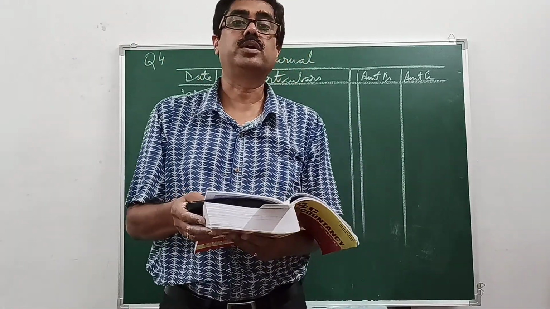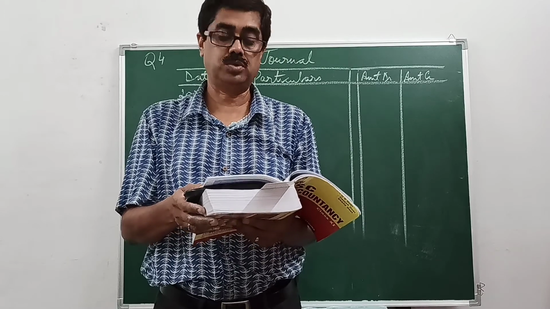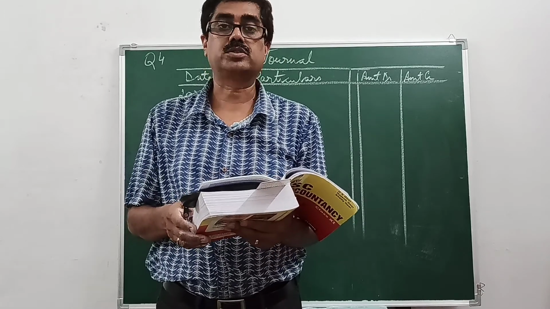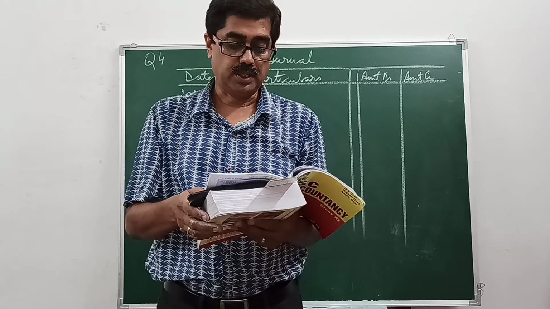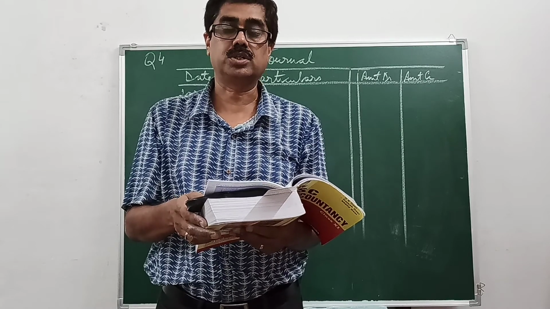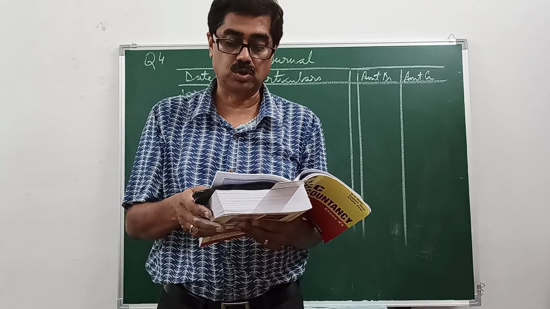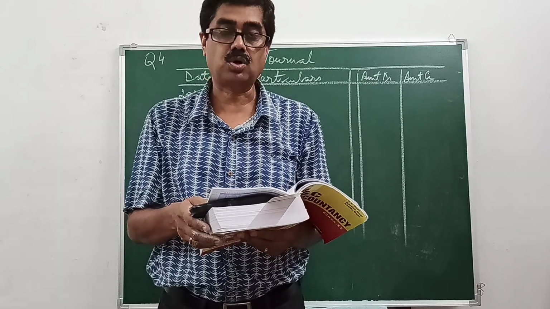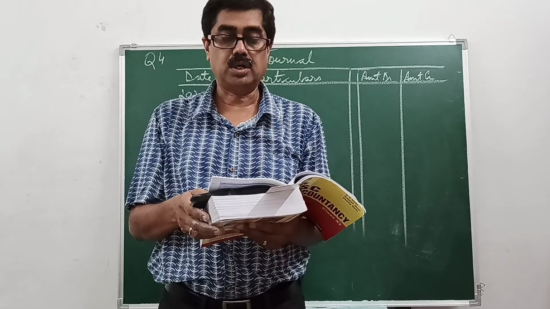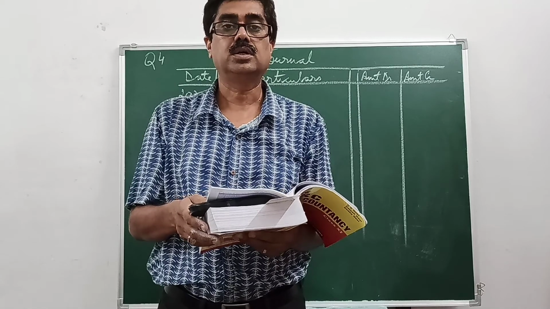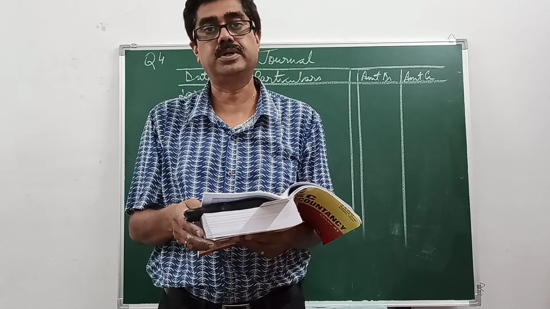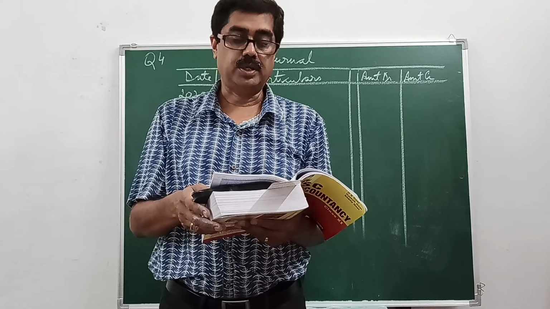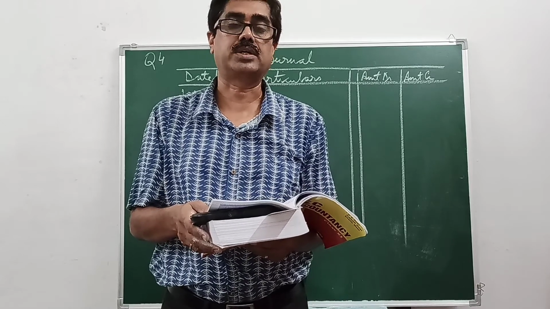Open to page 5.11. Discount is the topic. What is discount? You should know first of all. It is an allowance, concession given by the seller of the goods out of selling price. It is also known as list price or catalog, or a deduction for making immediate or prompt payment. They are of two types, trade discount and cash discount.